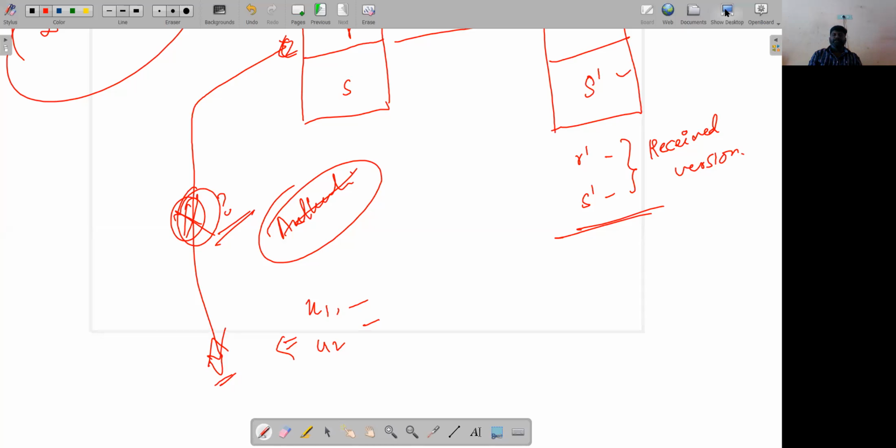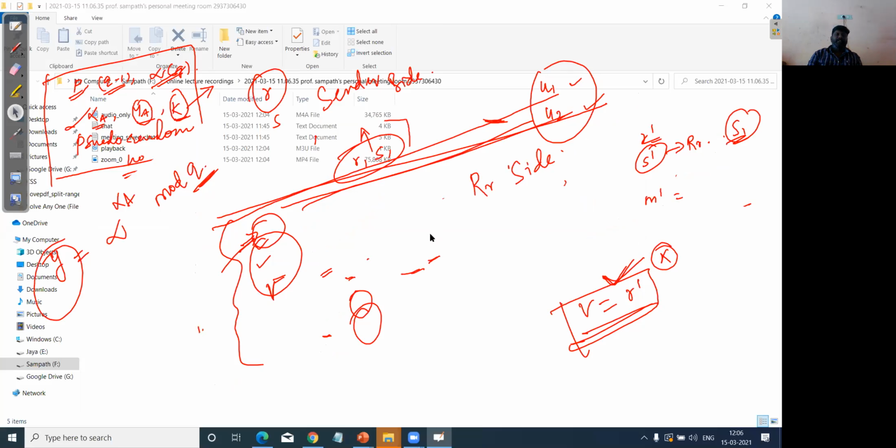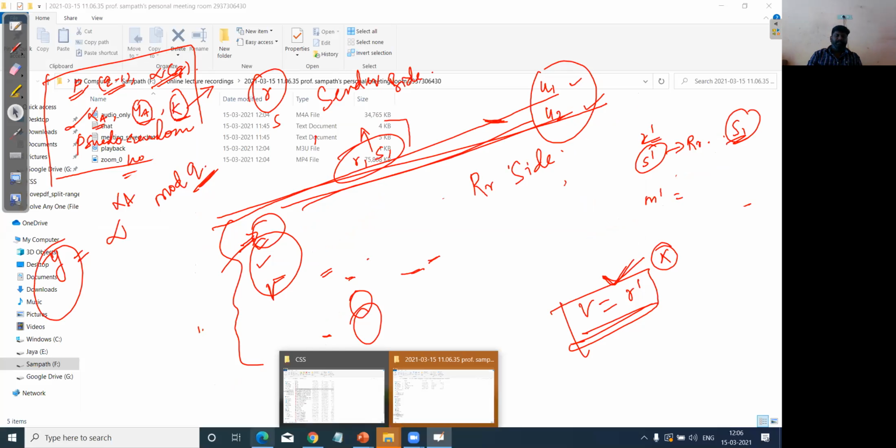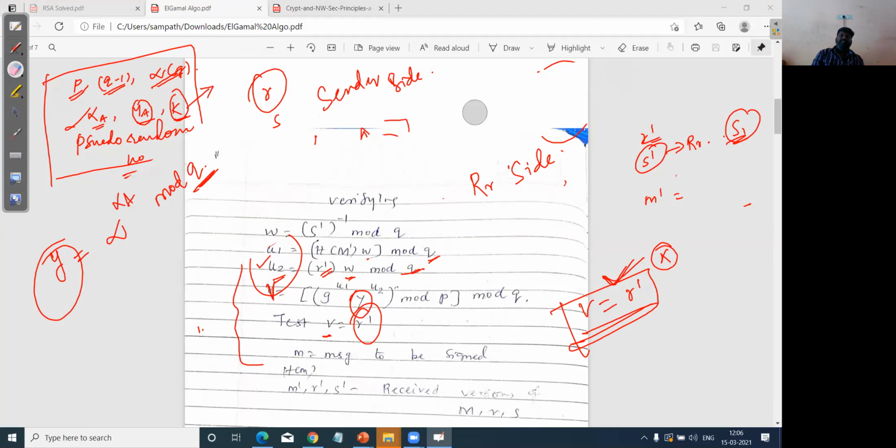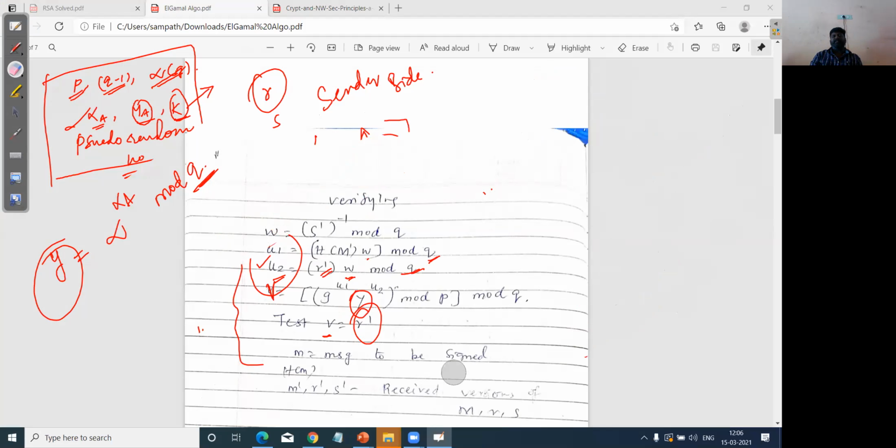So here, these are the operations which have to be carried out at the receiver end. I'll repeat the receiver end part where the verification is carried out, as per the request received.